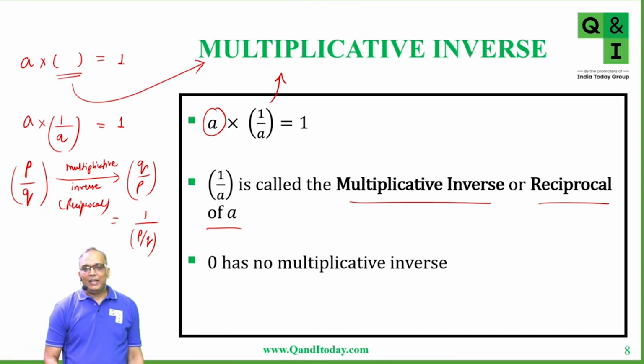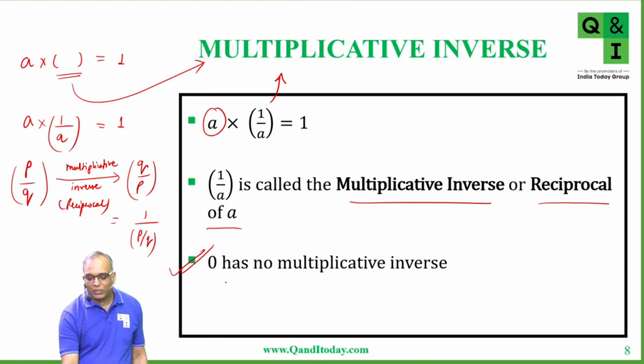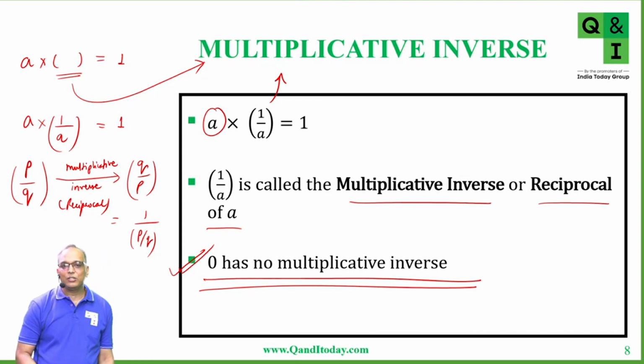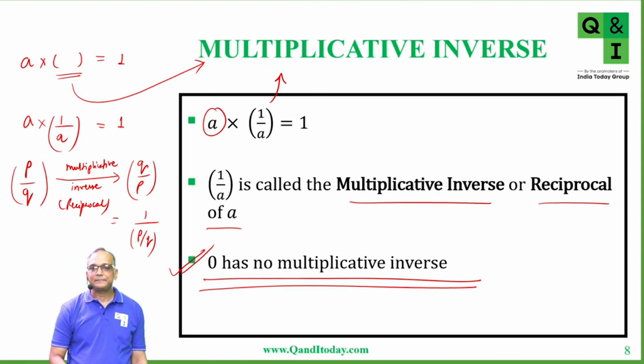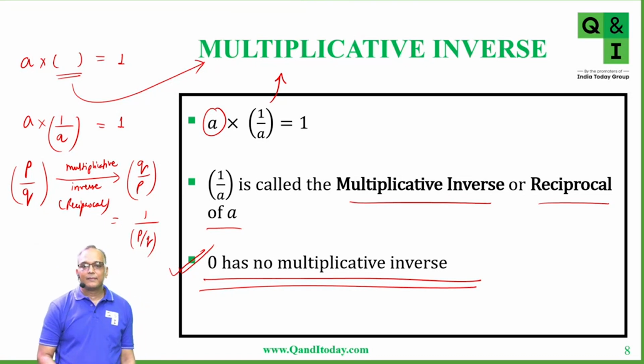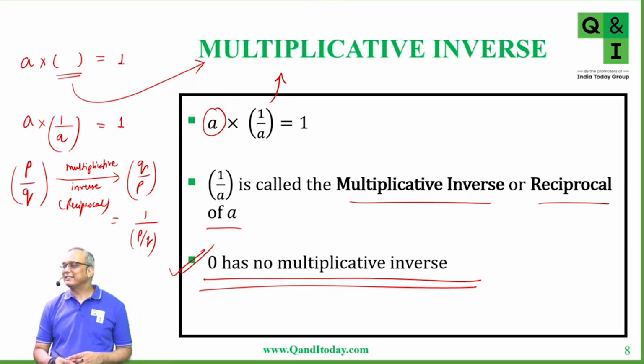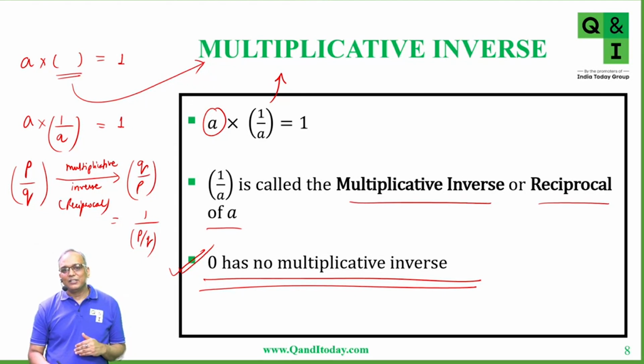Right? And there is one more important thing to note, that 0 has no multiplicative inverse. Can someone tell me why 0 does not have a multiplicative inverse? Sir, because there is nothing known as 1 by 0. Because 1 by 0 is undefined. Yes, Ishan, you are correct. So when you take the reciprocal of 0, 0 will go to the denominator, right? Anything divided by 0 is not defined. It is infinite. And that's why we say that 0 has no multiplicative inverse.